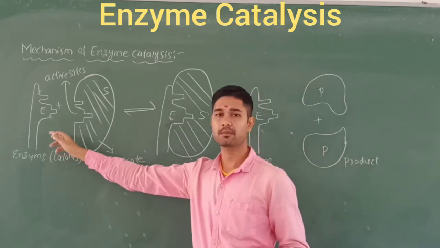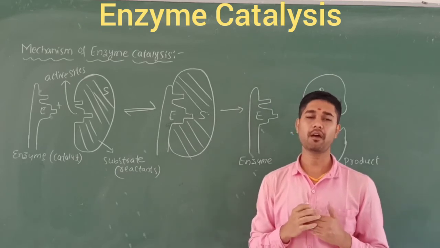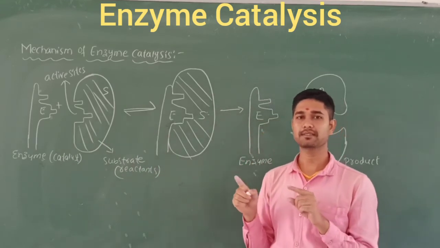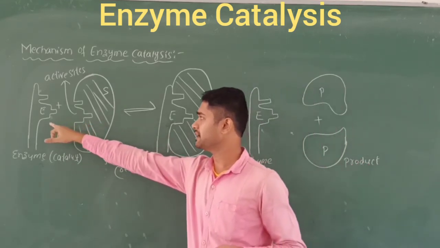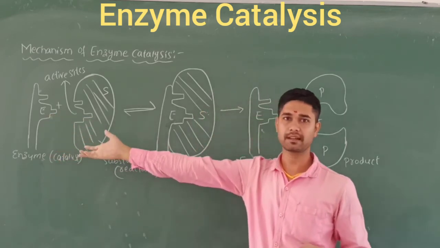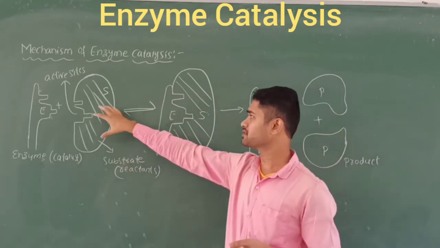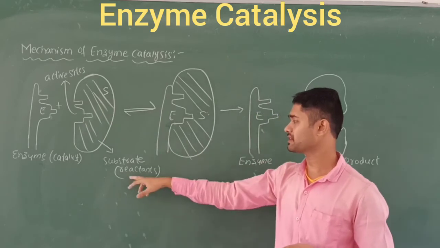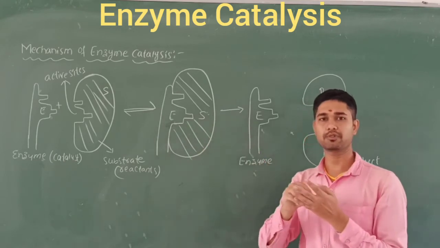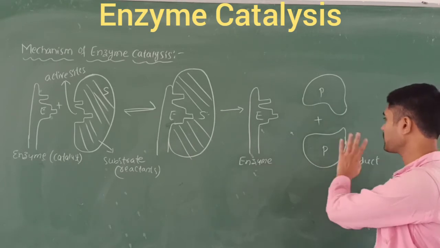This is the most accepted model for enzyme catalysis, called the key and lock mechanism. Here the key indicates E, capital letter E, which is nothing but the enzyme. The enzyme is the catalyst, because we are discussing biological enzyme-catalyzed reactions. This is called the substrate, which we also call the reactants. And this is called ES: when you put the key into the lock, that is the ES complex, and later the enzyme and products are formed.